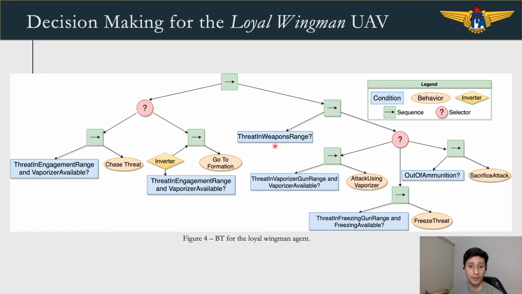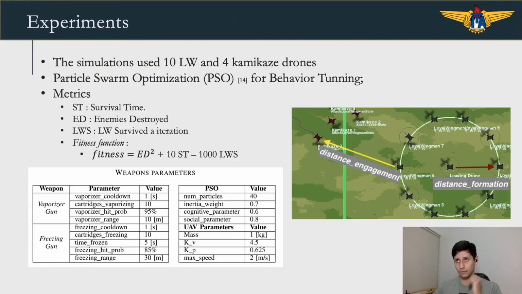When the loyal wingman is in weapons range, the behavior tree will select one of the possible alternatives to attack the threat. It can be by using the vaporizer gun, the freezing gun, or by sacrifice. Usually, the loyal wingman will first slow down the threat by using the freezing gun, then he will get closer to the threat and use the vaporizer gun to neutralize it. Once there is no more ammunition in both guns, the loyal wingman can use the sacrifice by hitting the kamikaze with his own body frame as a last resort tool.